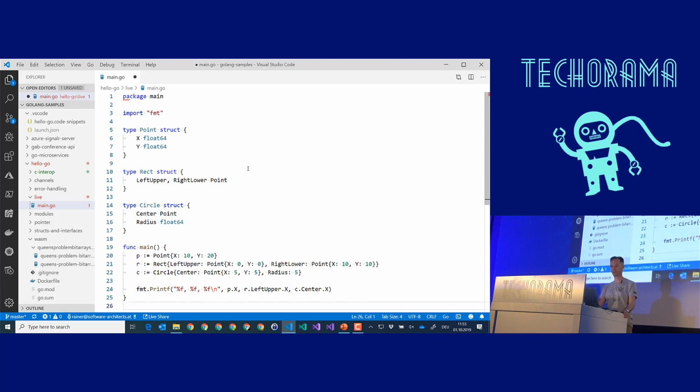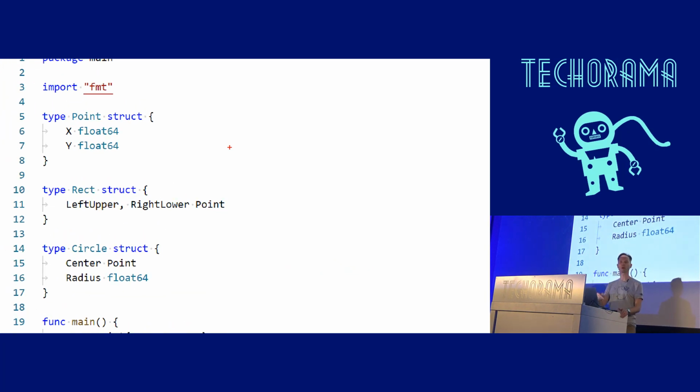Let's quickly dissect this code. I zoom in a little bit. The first one is the package name. Okay, we understand that. Then you can import a bunch of stuff. It's like the using statement in C#, and then it becomes interesting. I told you Go doesn't have classes. There are no classes in Go. Therefore, you define so-called structs.